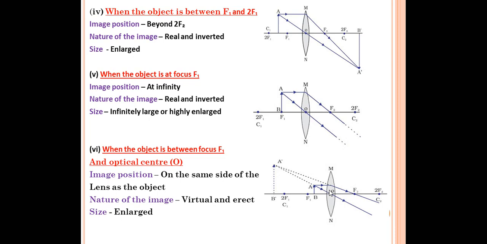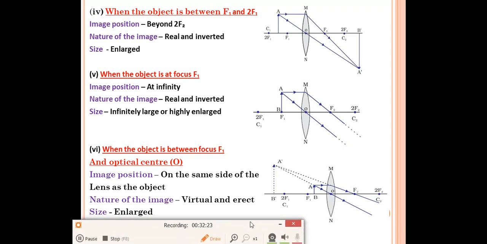Nature of the image, you can see that we have extended the lines. The rays of lines are not meeting by their own. We have to extend the lines. Then it is virtual and erect. You can see both the arrows are on the top of that, so they are virtual and erect. And size will be enlarged size. You can see the size of the image is so large as compared to the object, so it is enlarged size. So these are the 6 cases of the image formation in case of convex lens.